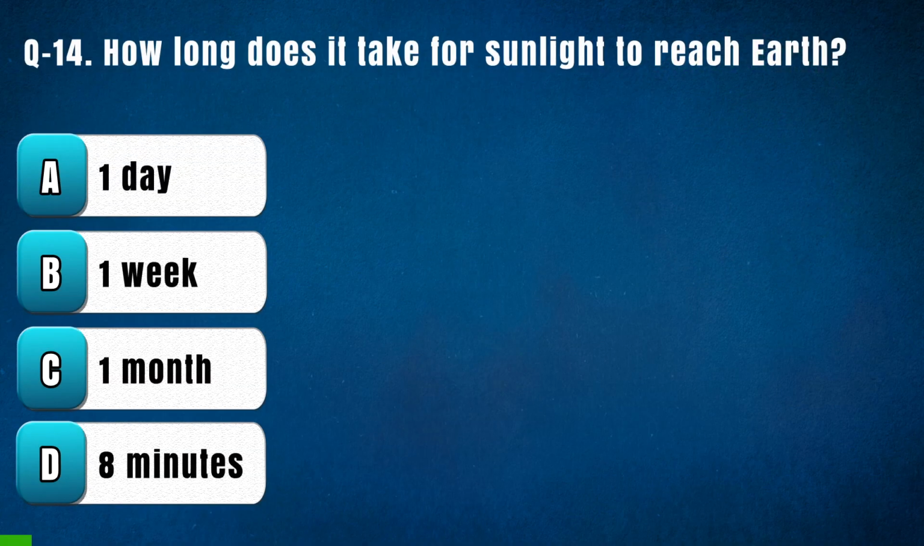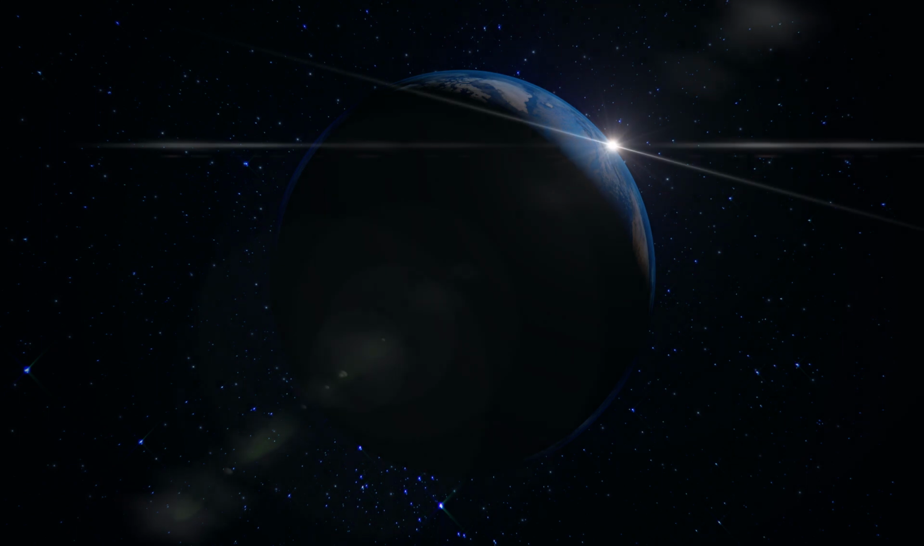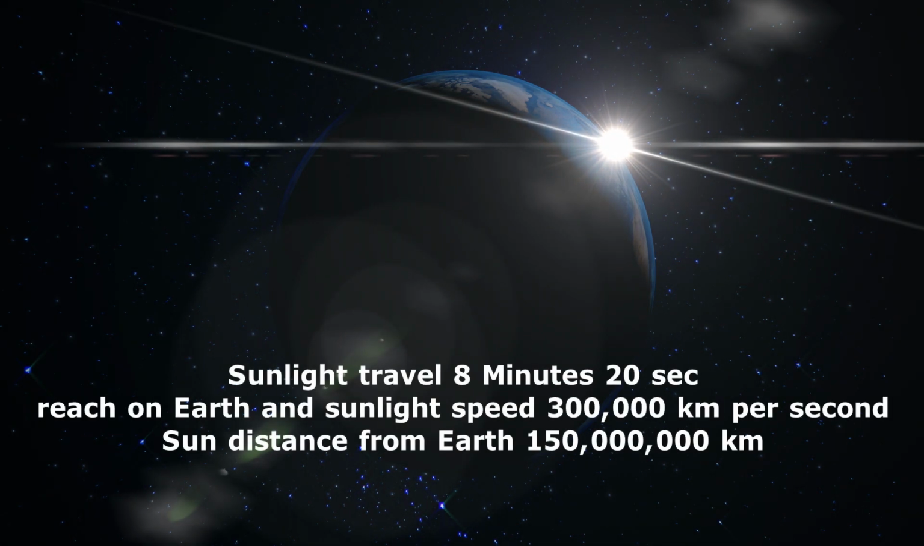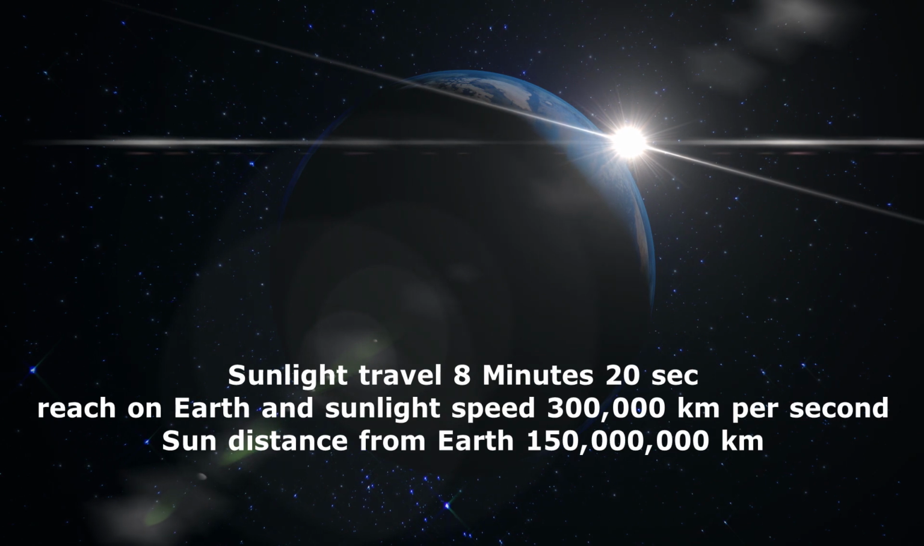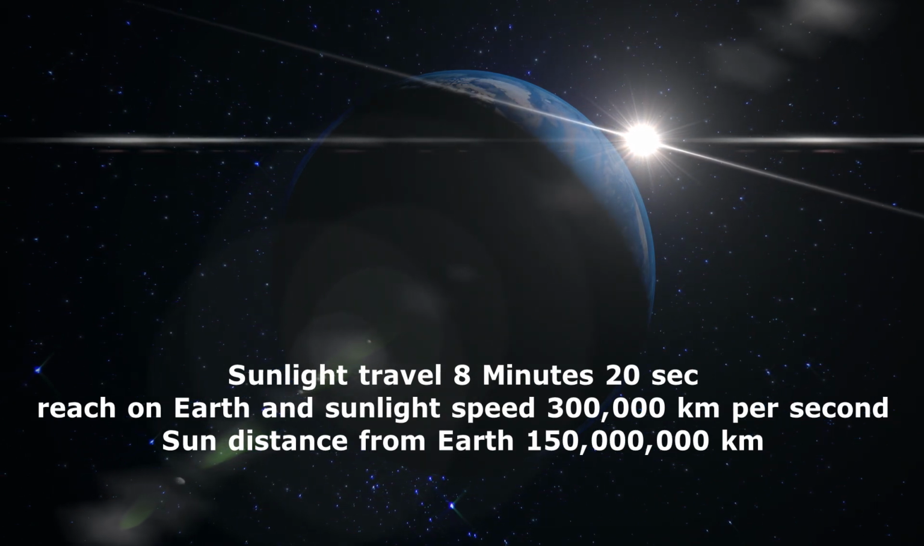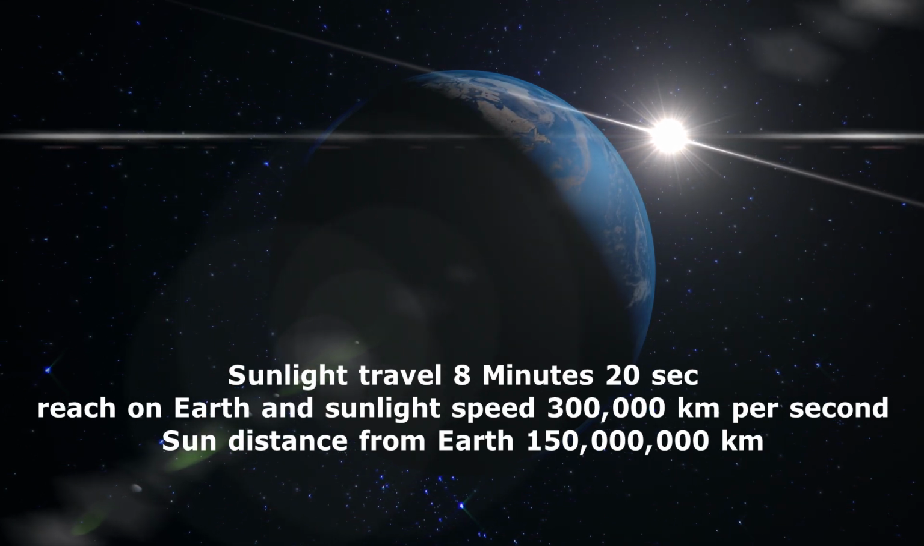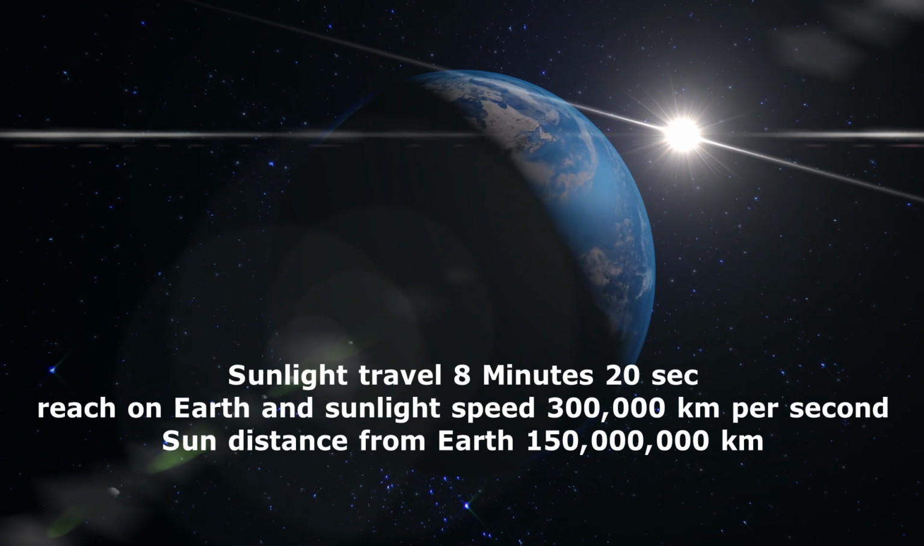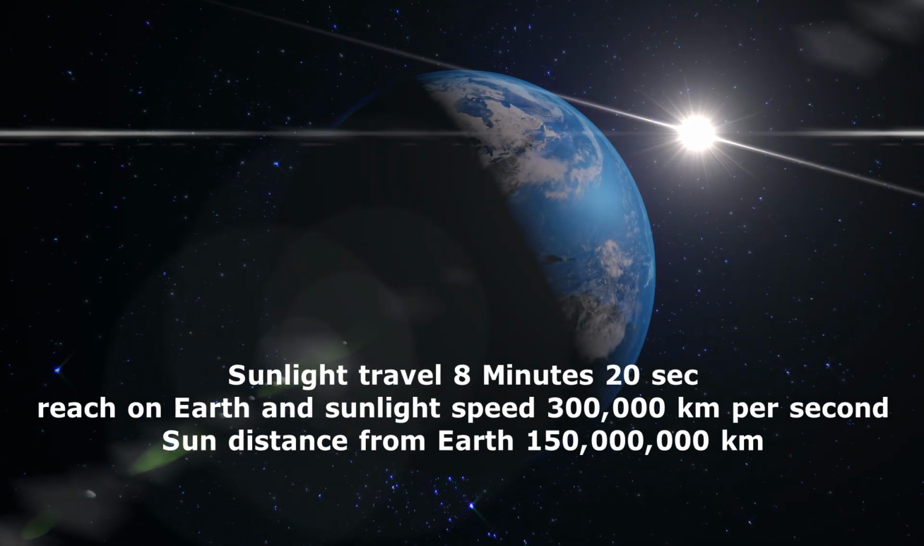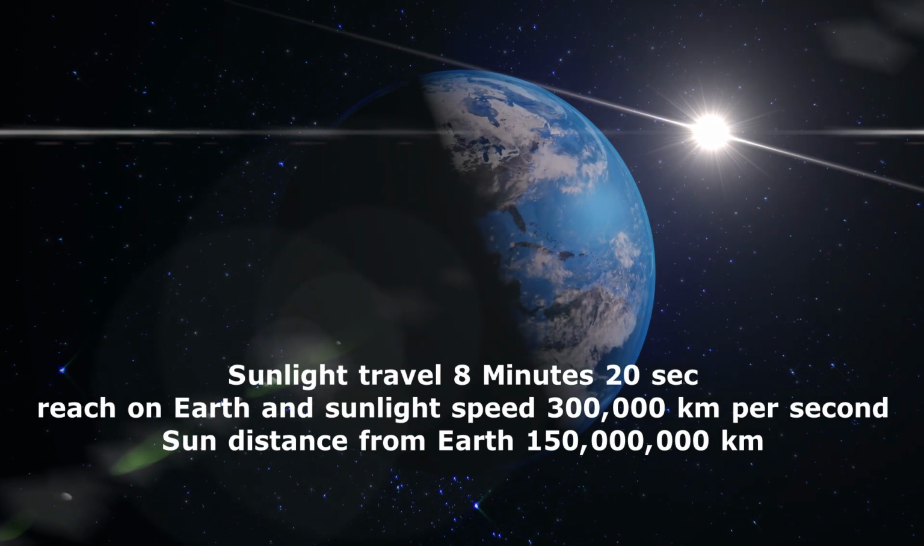Question 14. How long does it take for sunlight to reach Earth? Option A. 1 day, B. 1 week, C. 1 month, D. 8 minutes. The right answer is D. 8 minutes. Sunlight takes about 8 minutes and 20 seconds to reach Earth. Light travels at a speed of about 3 lakh kilometers per second in a vacuum. The distance between the Sun and Earth is about 150 million kilometers. So it takes light about 8 minutes and 20 seconds to travel from the Sun to Earth.